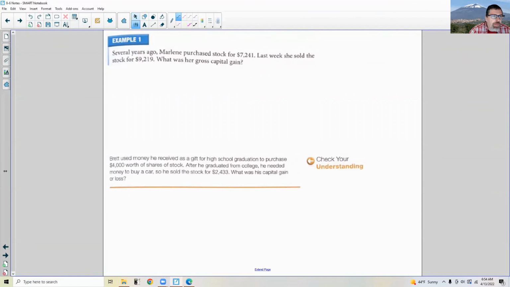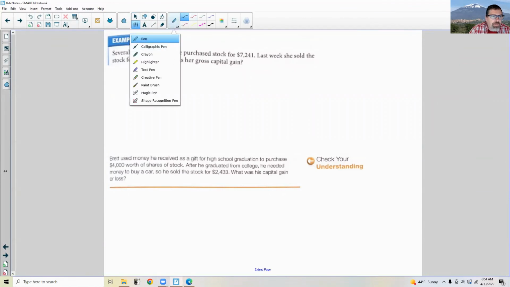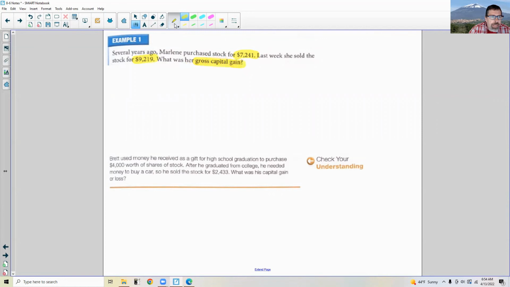Okay, example 1 says, several years ago, Marlene purchased stocks for $7,241. Last week, she sold them for $9,219. What was her gross capital gain? That's the information you need to answer this question.